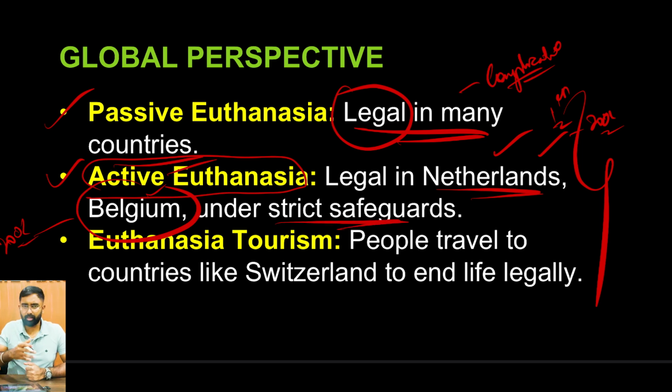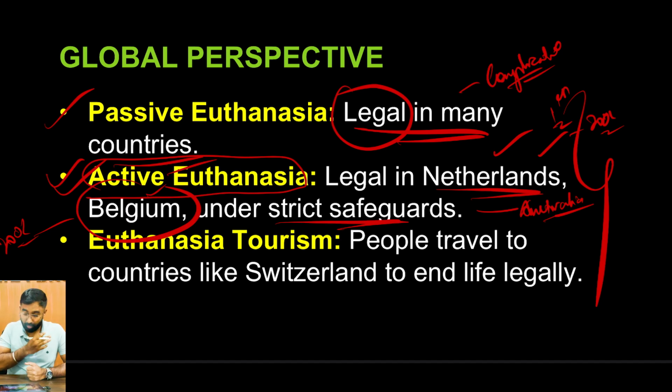But of course, there are a few strict safeguards as well. For example, active euthanasia in Australia is allowed under certain conditions. Australia as a country does not fully follow active euthanasia, but some states of Australia do. So that's what it means, right?